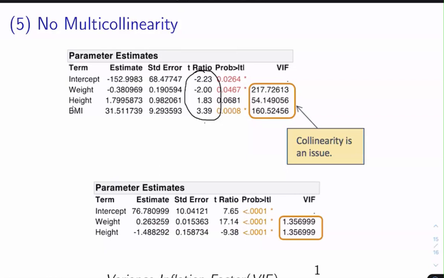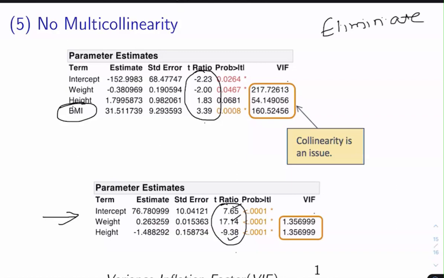Now, in order to remove the multicollinearity, we need to eliminate some of the input features, or delete the input features from our data set. Now, when I build the same model by removing the body mass index, I will get a different set of parameters, and now you can check it. In this case, the T ratio is always very high. See, this is 7, this is 17, and this is 9. Absolute value of the T ratio, and this indicates that there is no collinearity present.